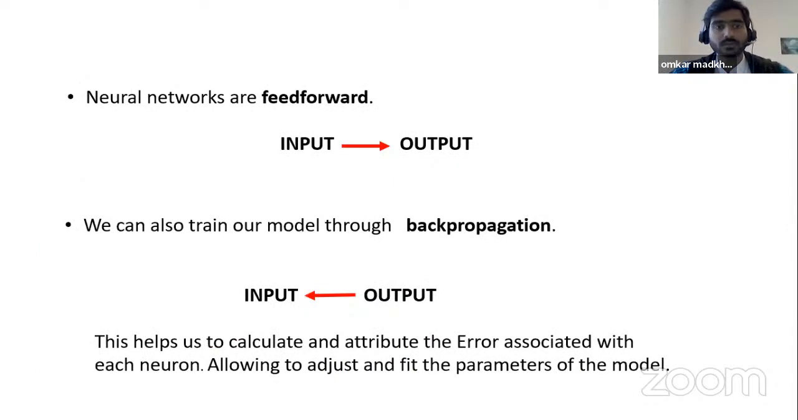So, as I was saying, a neural network can also be trained through backpropagation. We can send data from the output back to the input. Due to this, what will happen? We can calculate the error associated with each neuron, and then adjust the weights accordingly to fit the parameters, so we can predict the output more accurately.